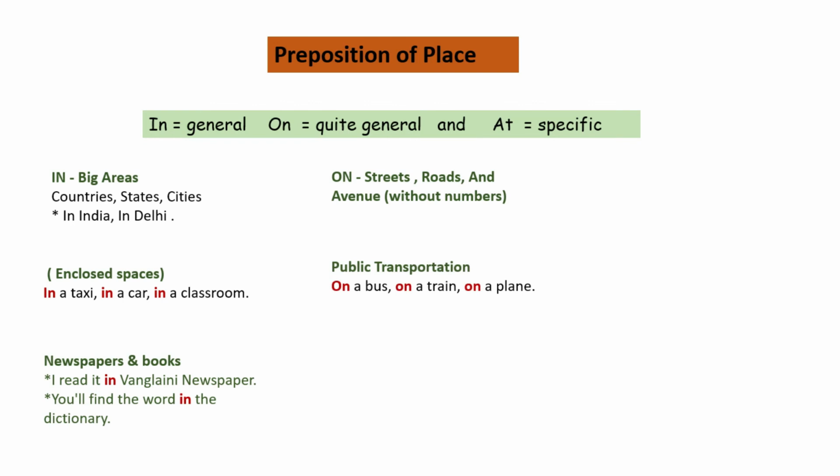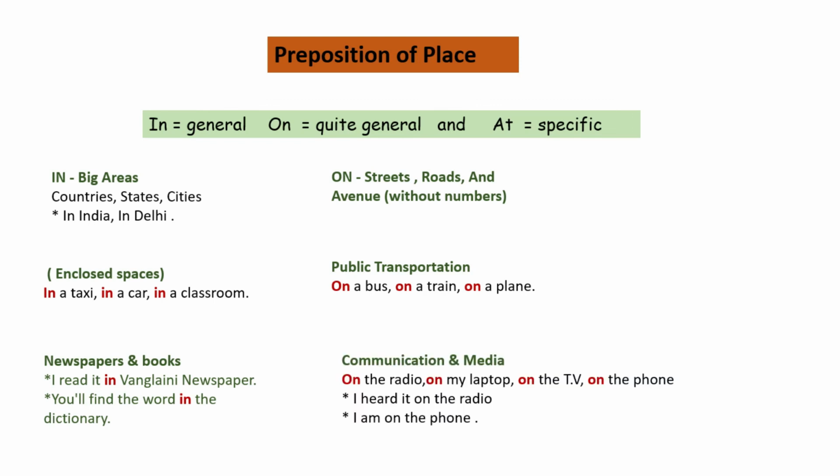For public transportation, we use on, like bus, train, and planes. Got it? For enclosed spaces, we use in, but for public transportation like buses, trains, and planes, we use on: on a bus, on a train, on a plane. And on is used for devices, for communications and media, for example radio, laptops, TV, and phones. On the phone, on the radio, on my laptop, on the TV. Example: I heard it on the radio, or I am on the phone.